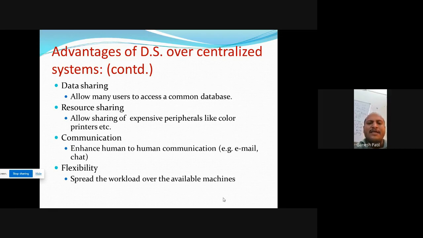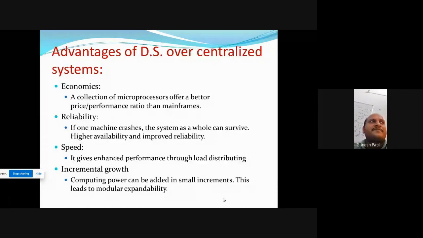Anytime, if I have a loaded server, then I will distribute my work to another server. I can distribute this load to another 5 servers also, because in a distributed system we have n number of servers. Means here the distributed system is flexible. Means these are the advantages of distributed system over centralized system.